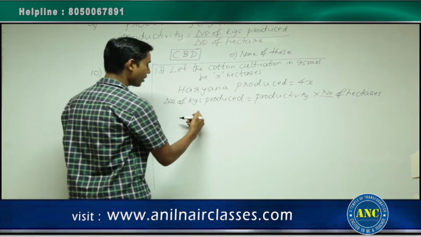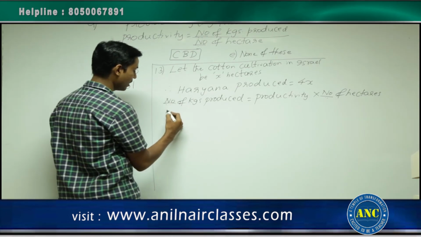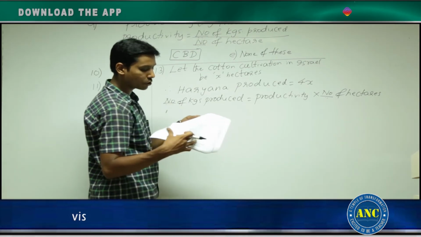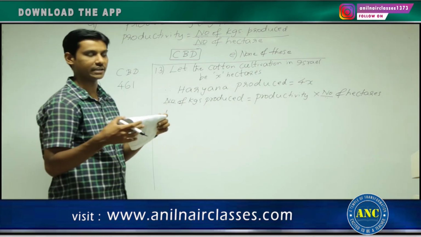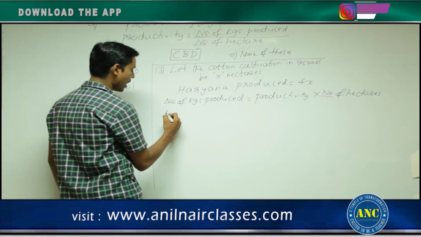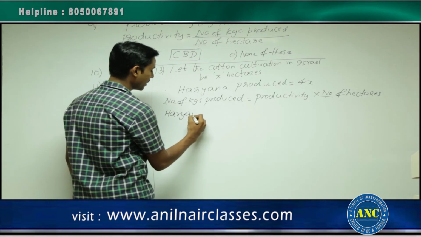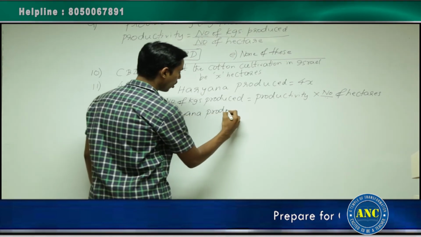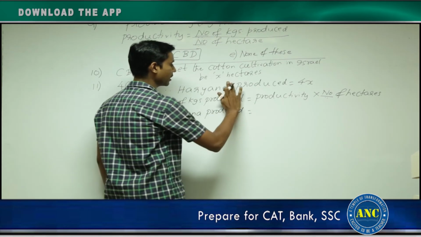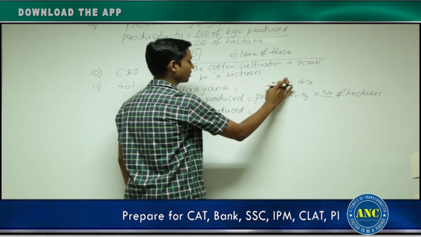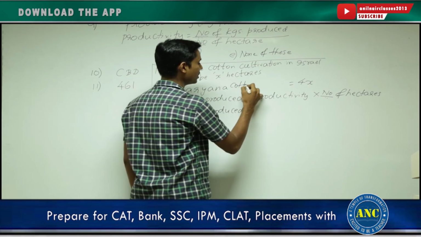That means the number of kgs produced by Israel, or what is the question? Haryana produced more cotton than Israel in 81-82. Haryana produced is equal to how much? This is nothing but cotton cultivation in Haryana.